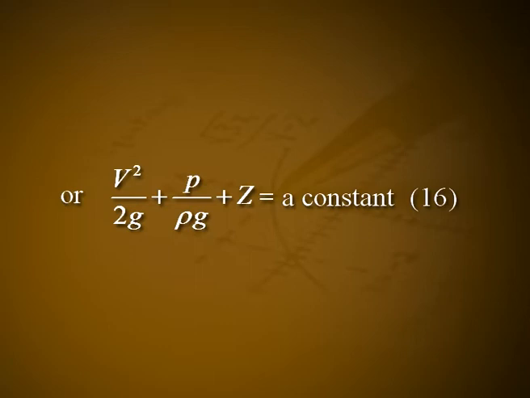Let it be equation number 16. This is the same as equation 13.